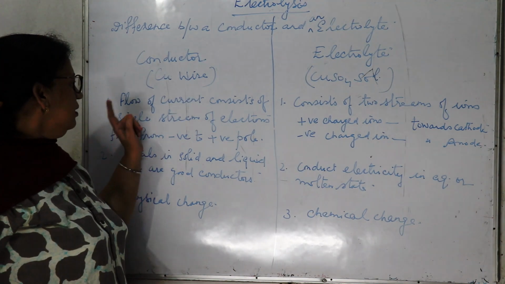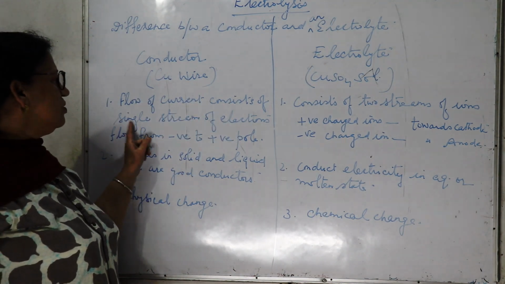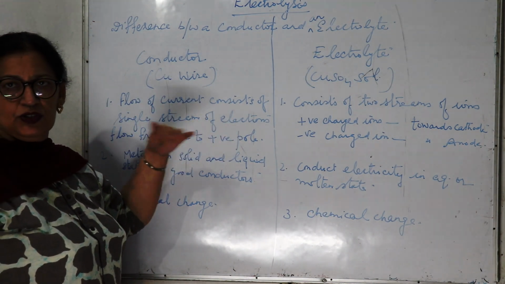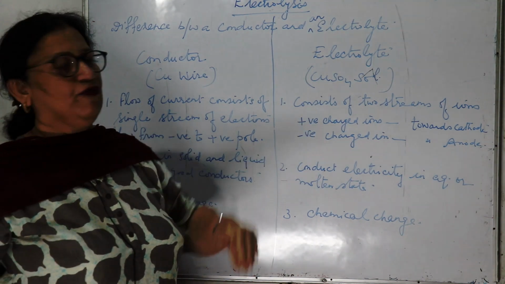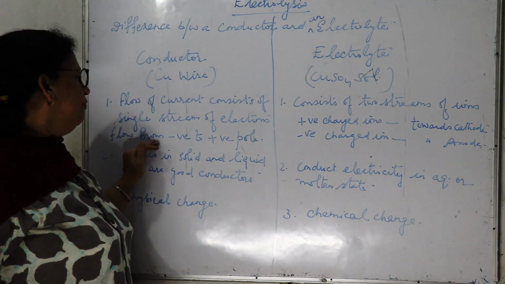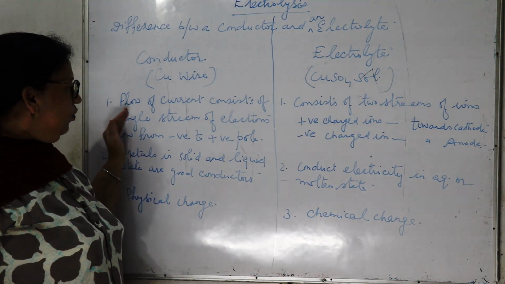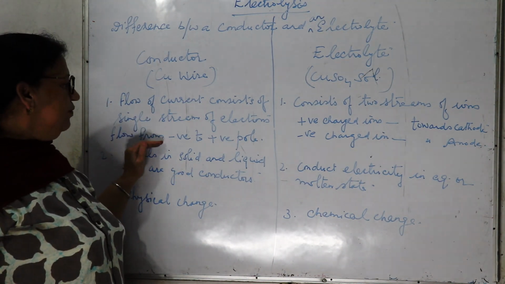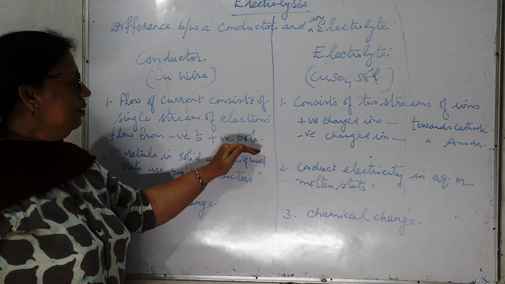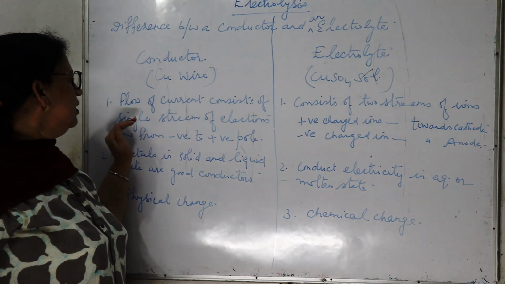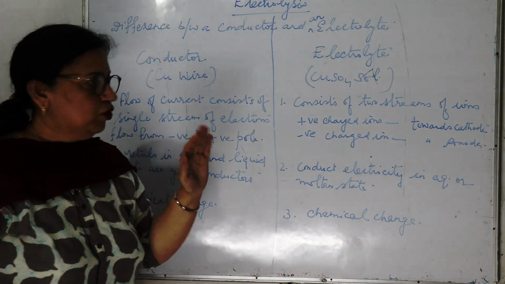In a conductor, the flow of current consists of a single stream of electrons. Flow of electrons is from the negative pole to the positive pole. Only a single stream of electrons flows.